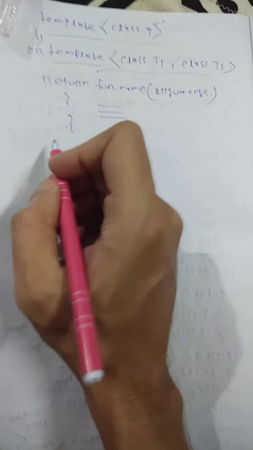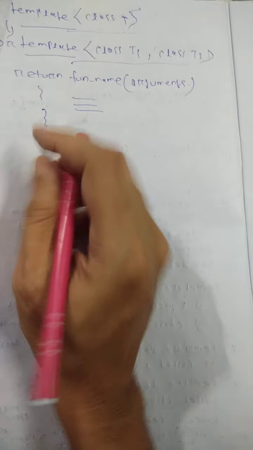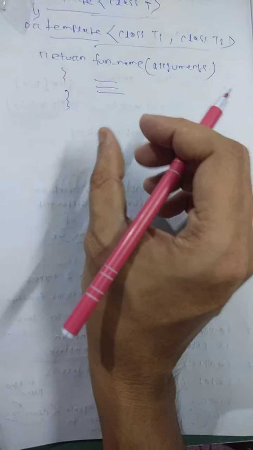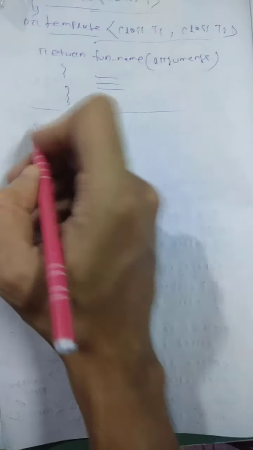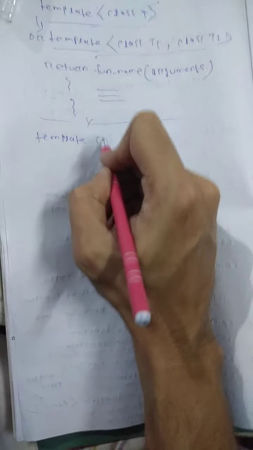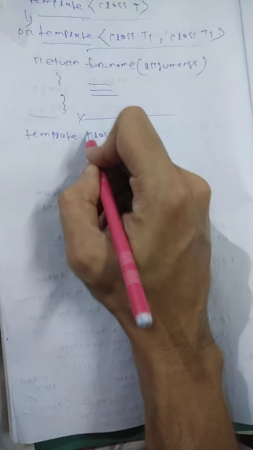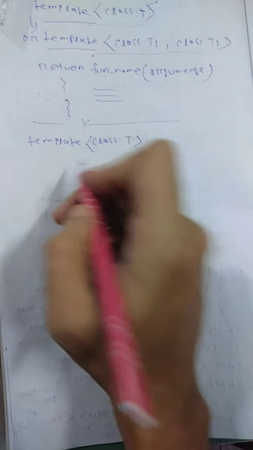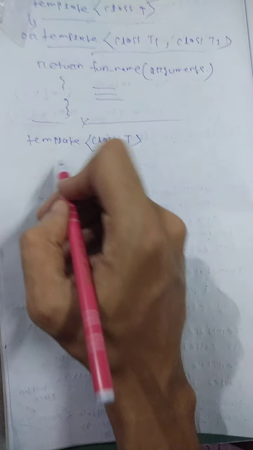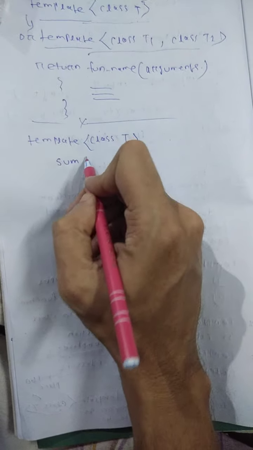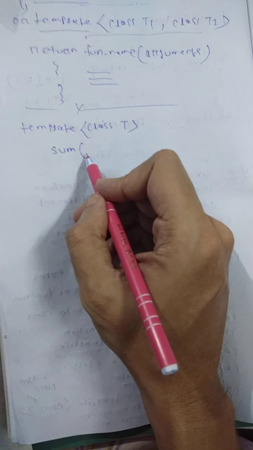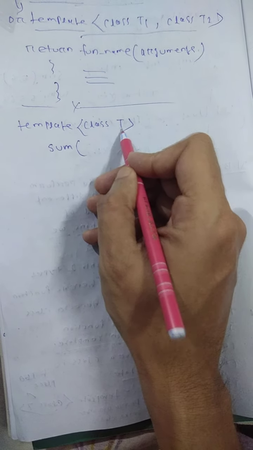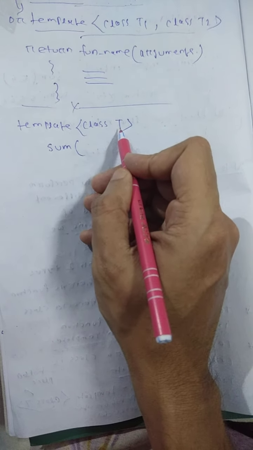Let's see an example of how to define one. Suppose I am writing a program to calculate the sum of two numbers, either two integers or two floats. Initially I declare the placeholder, that is template <class T>. Next I define the function sum. The data type is the template data type T: whatever data type the user passes, the same data type is used.